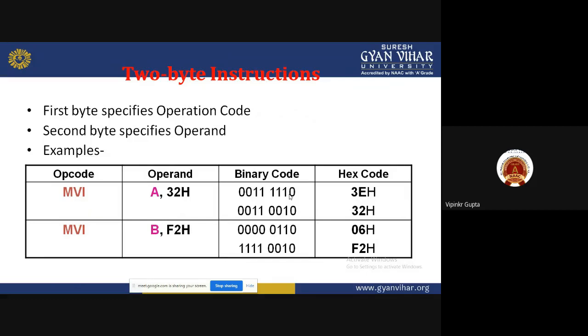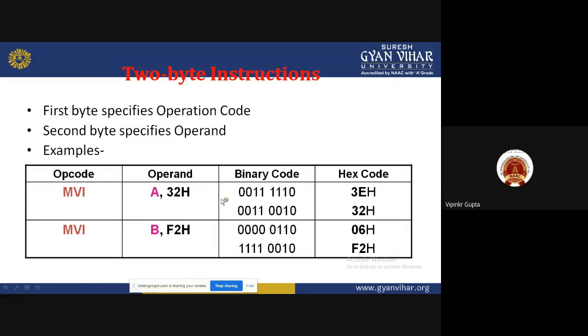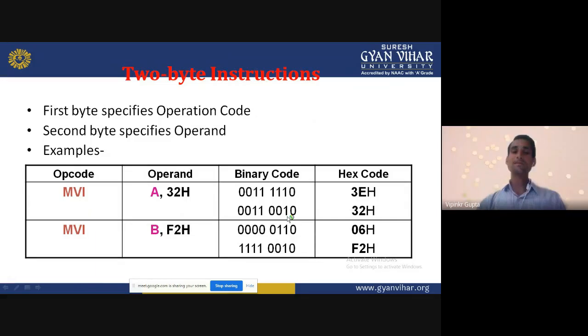So we are converting this into the hex equivalent. Move immediate A, its hex equivalent is 3E, and 32 is already hexadecimal. So we write the 32. So we need 16 bits. 16 bits, so it's a 2 byte instruction.